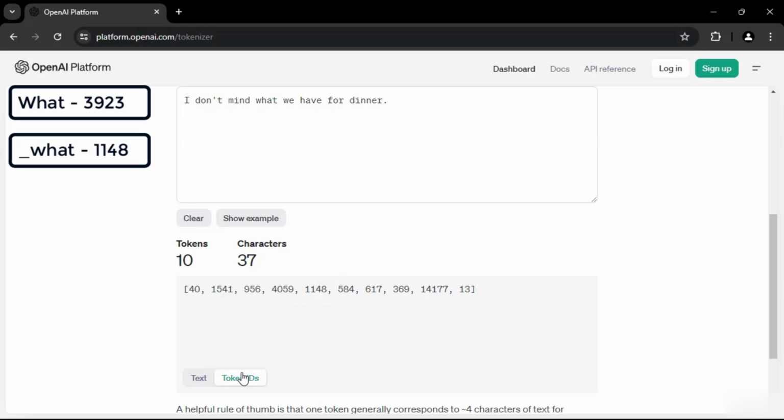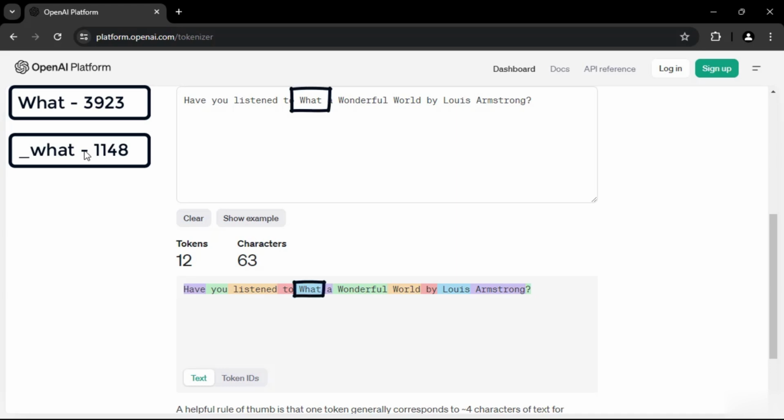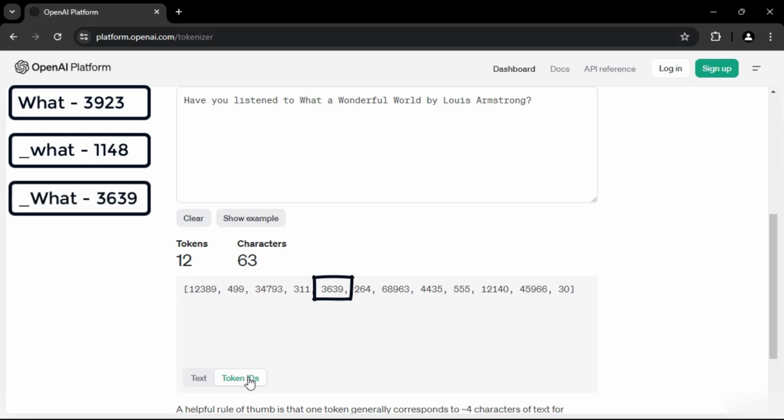Let's now try one final sentence. Have you listened to What a Wonderful World by Louis Armstrong? Here, the word what starts with a capital letter and is preceded by a single space inside the token. This indicates that the token likely sits in the middle of the sentence and is part of a name or a title. Again, the ID of this what token differs from the IDs of the first and second one.